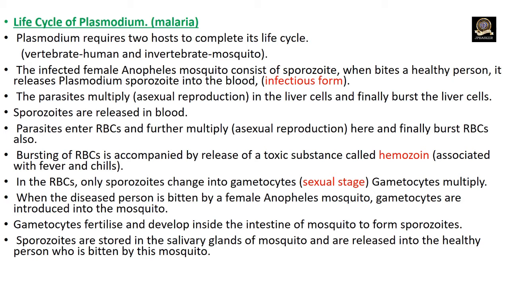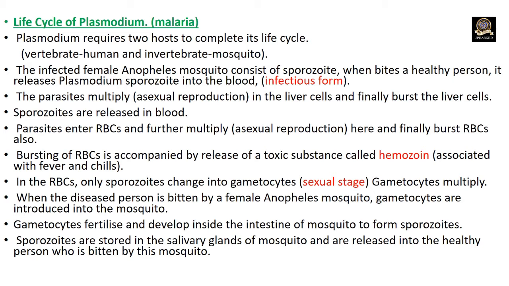Bursting of RBCs is accompanied by the release of a toxic substance called hemozoin, which is responsible for fever and chills. In the RBCs, the parasites change into gametocytes.